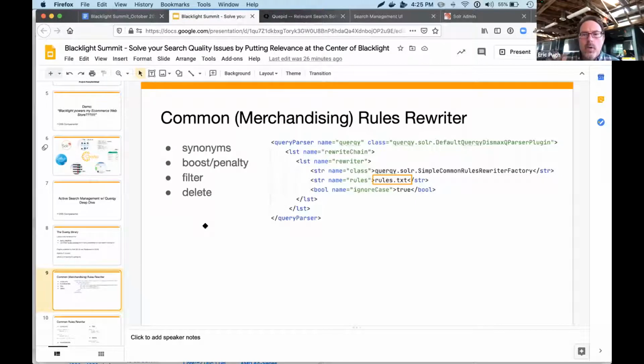Quirky has a number of what they call rewriters, and I'll show you some other ones that are used for solving various problems with understanding different types of queries. What we call the common rules rewriter is all about supporting synonyms. And I would suggest that the way I showed you how we could do synonyms was really nice. We can also do boosting and penalizing.